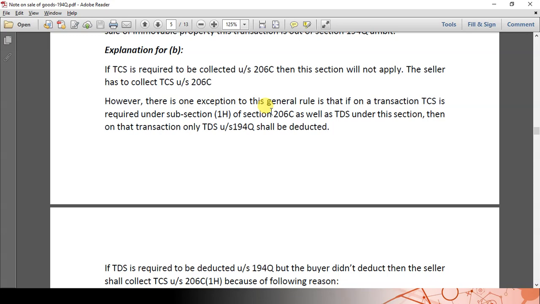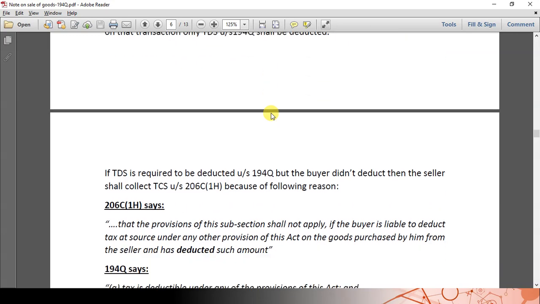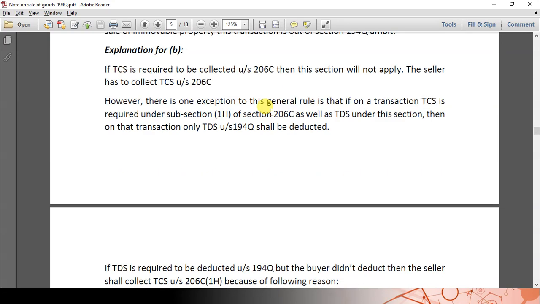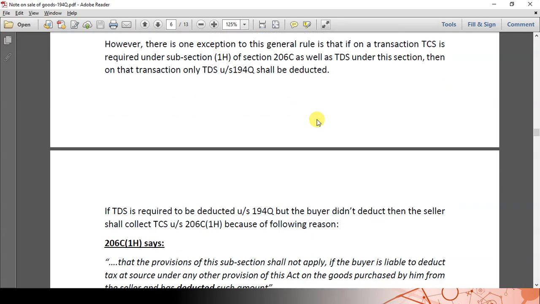However, it has excluded from the exception the transactions which are covered under section 206C1H. If a transaction is covered under both sections, 206C1H as well as 194Q, then the buyer has the obligation. The buyer has to deduct TDS under section 194Q.